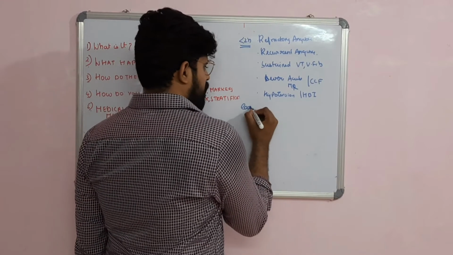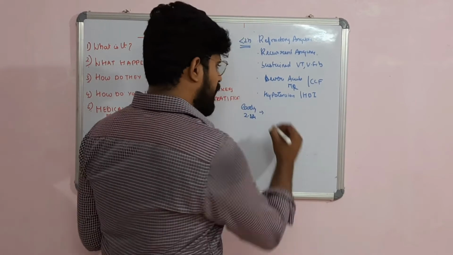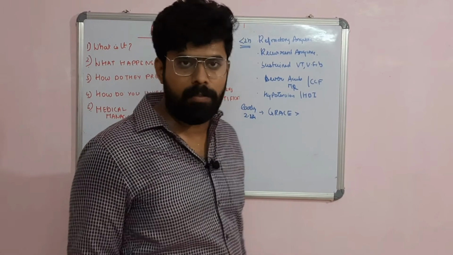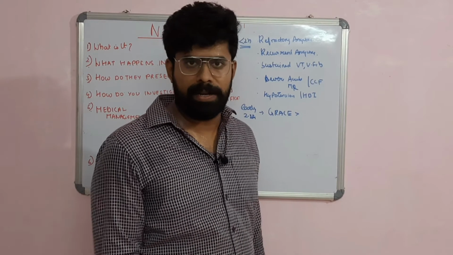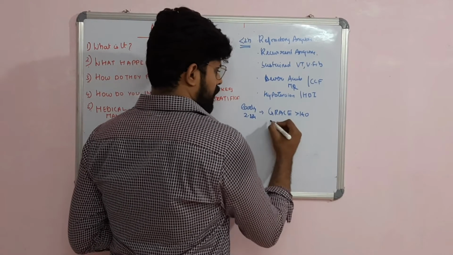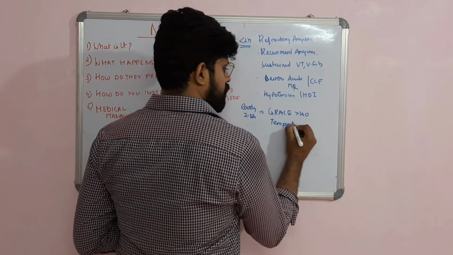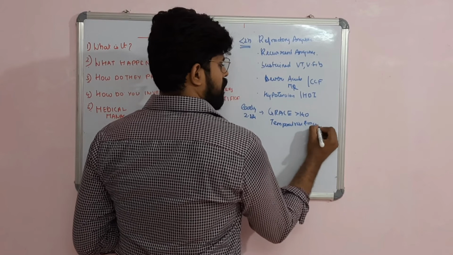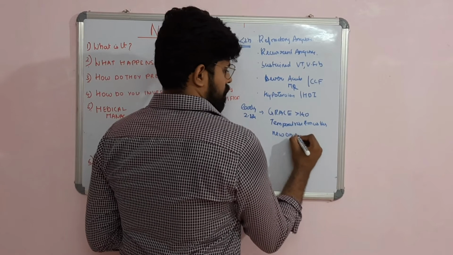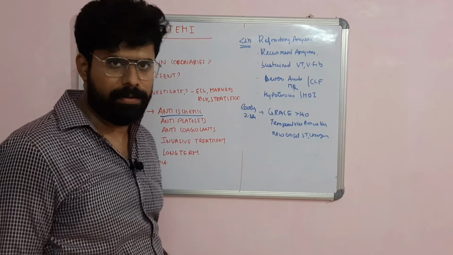Early PCI, 2 to 24 hours, should be preferred in patients with a Grace score. Grace score is a risk score. It predicts the 12-hour mortality rate in a patient with ACS. A Grace score more than 140, or a patient with a temporal rise in the markers, or patients with new onset ST changes, you have to take them for early PCI.